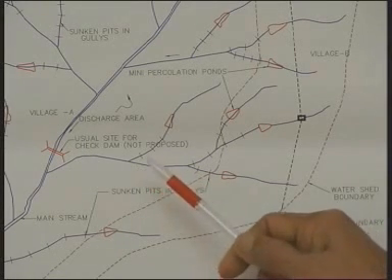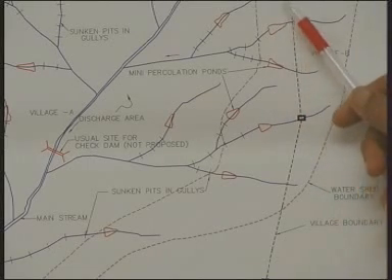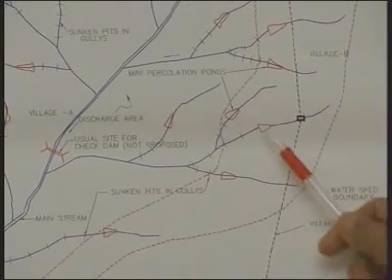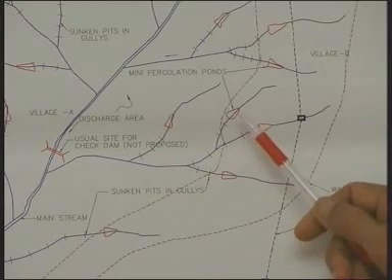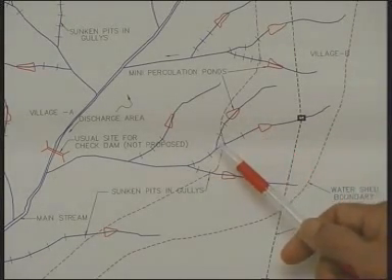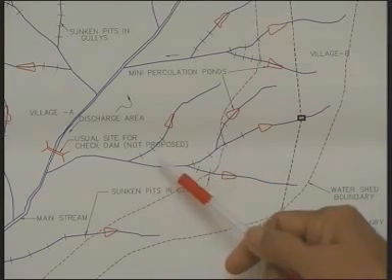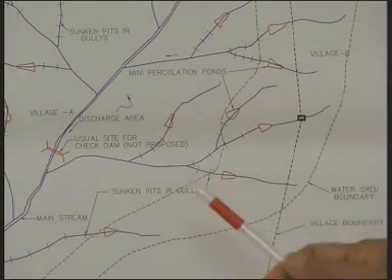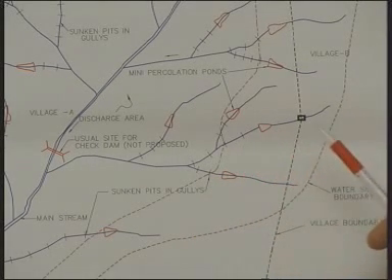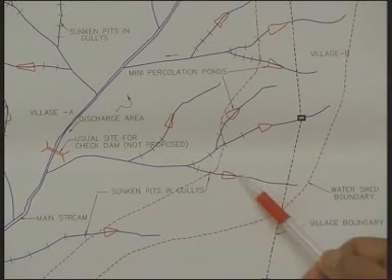Now if we examine these various storages, what we call mini percolation tanks, these are all to be constructed in the first order streams. We don't find a need to construct anywhere here or anywhere here. That would become second or third order streams. So the activity should be concentrated on the first order streams.